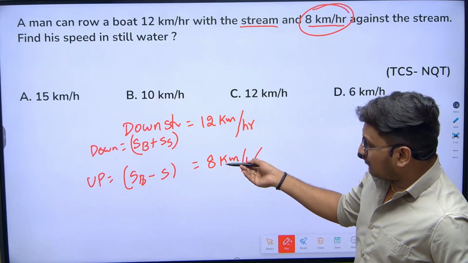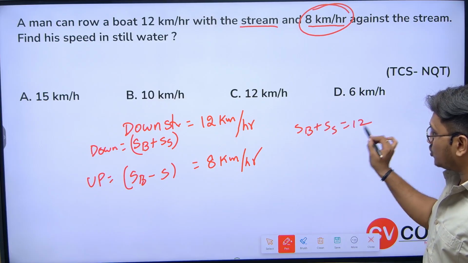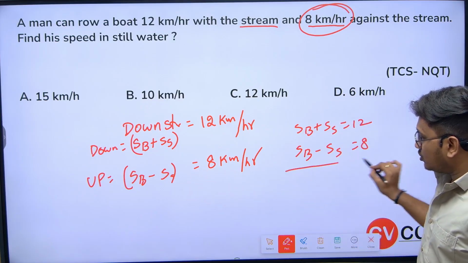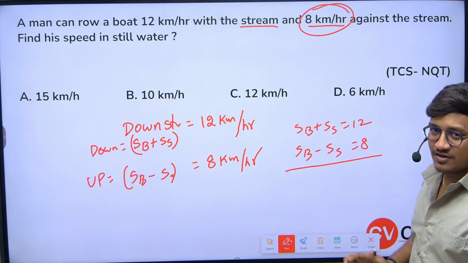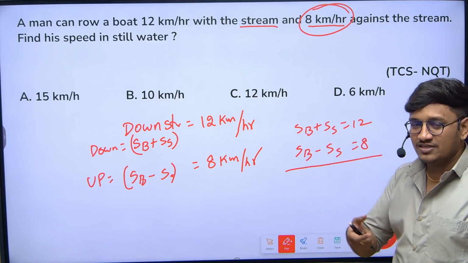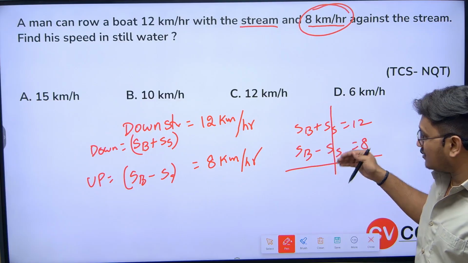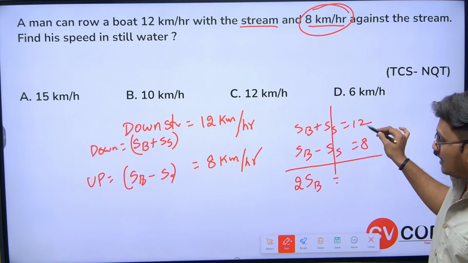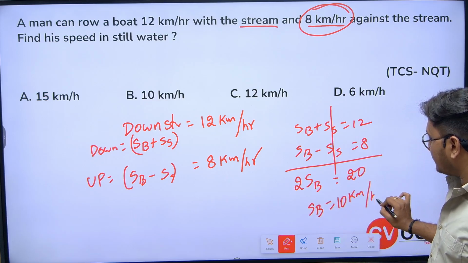Now obviously these two look like two equations. Speed of the boat plus speed of the stream is equal to 12. Speed of the boat minus speed of the stream is equal to 8. If you solve these two equations, you can find the speed of the boat, or else the speed of the stream, whichever is required. But in the question, find the speed in still water, meaning they're asking us to find the speed of the man, meaning the speed of the boat. These are two linear equations, and the basic concept is how to cancel them. So 2 times the speed of the boat is equal to 12 plus 8, which is 20. So the speed of the boat is equal to 10 kilometers per hour.